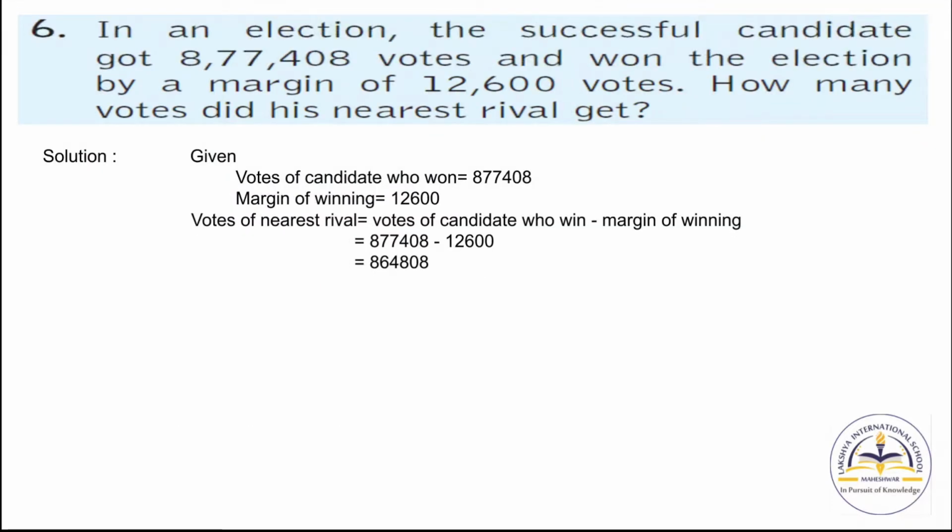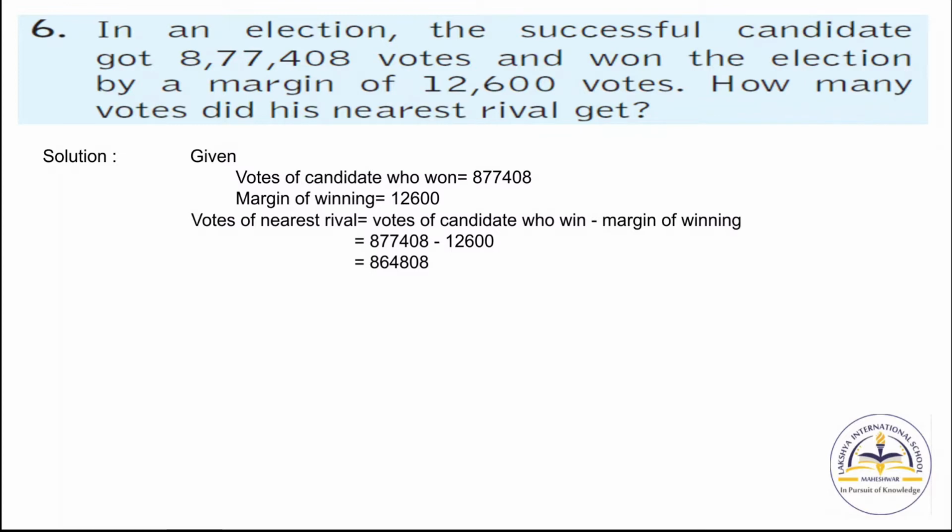Question number 6. In an election the successful candidate got 8,77,408 votes and won the election by a margin of 12,600 votes. How many votes did the nearest rival get? So first of all we will write the given, votes of candidate who won, which is 8,77,408.